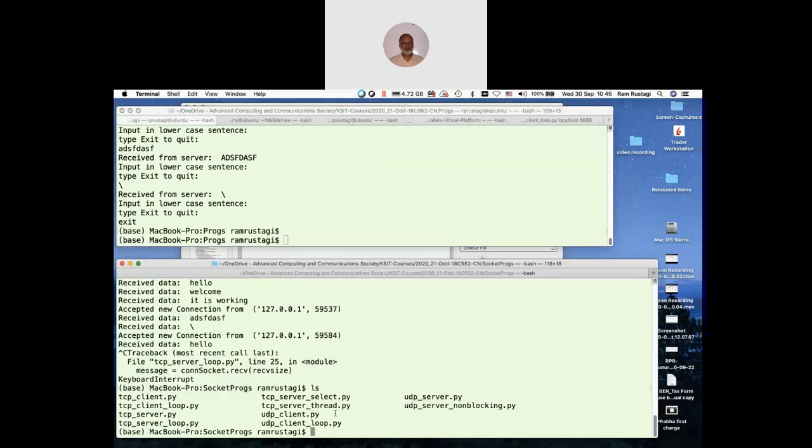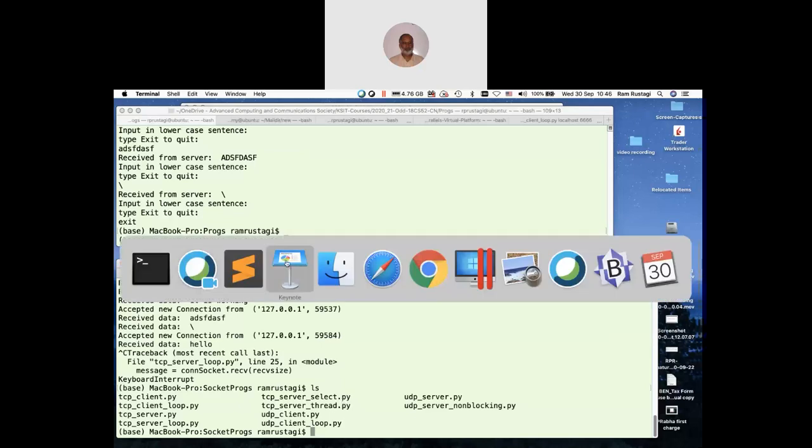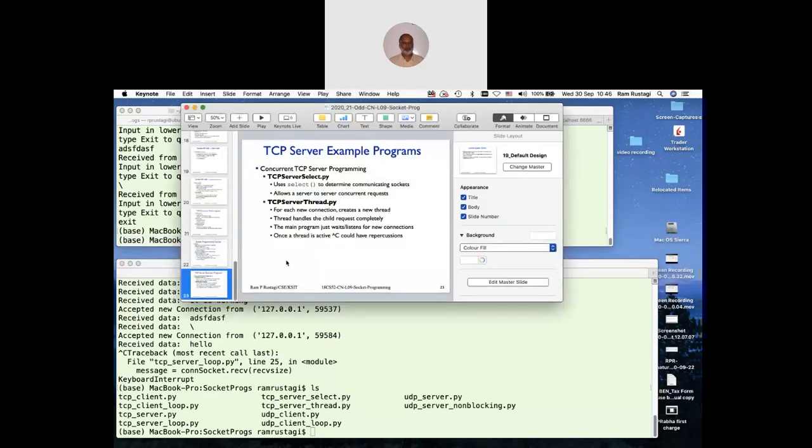Like you can see UDP server select, UDP server thread, and they deal with multiple clients at the same time. So I recommend you go through those and work them out. With that, I'm done for today. If any questions, please feel free to ask.